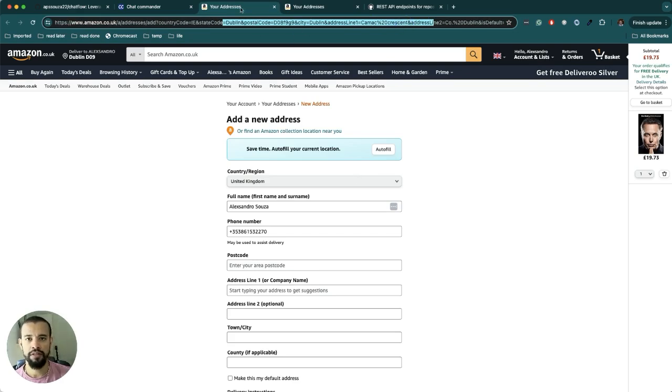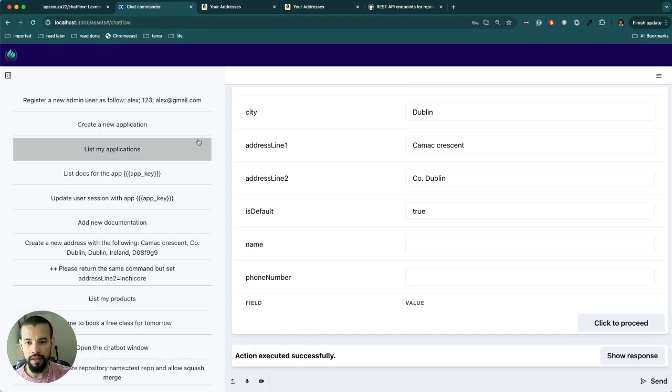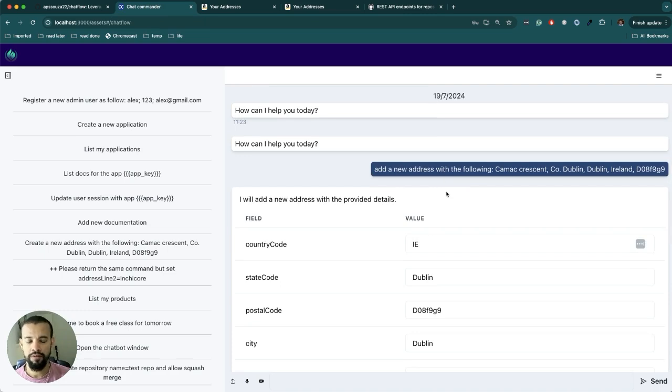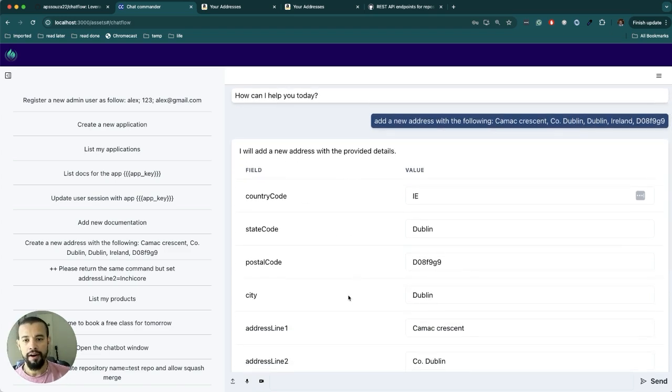Amazon doesn't expect these parameters in the URL, so it doesn't do anything. But it illustrates how powerful our engine is: it captures the intent, dynamically provides the UI for you, extracts the information from the input, and assigns it to the fields, and so on and so forth.